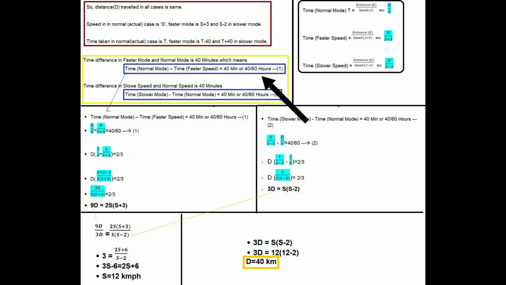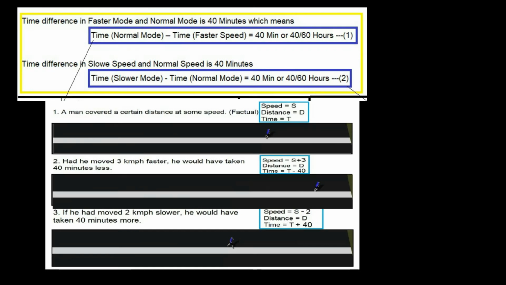Now we'll look into this portion where I am giving the time difference. In the given question, the other two conditions have one thing in common: the time taken for both scenarios will be different from the actual. So at the normal speed, the time taken will be 40 minutes more than the time taken when the man is traveling at the faster speed.